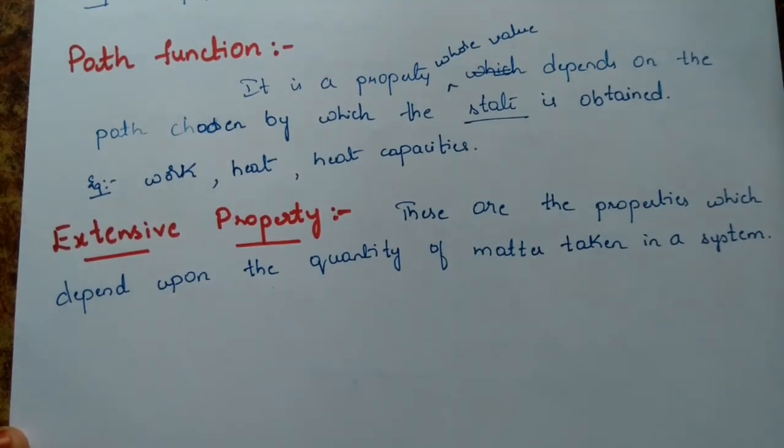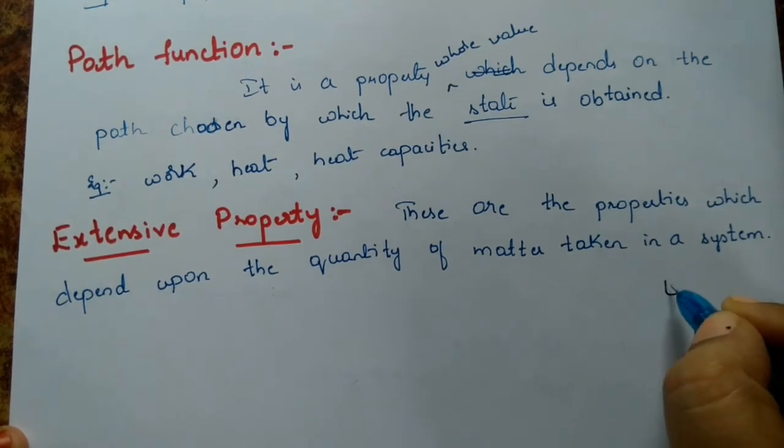So the properties which depend upon the quantity of the matter contained in the system, or quantity of matter taken in a system. Let us consider a system.